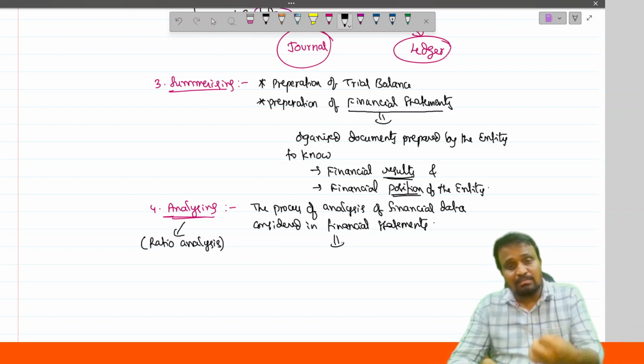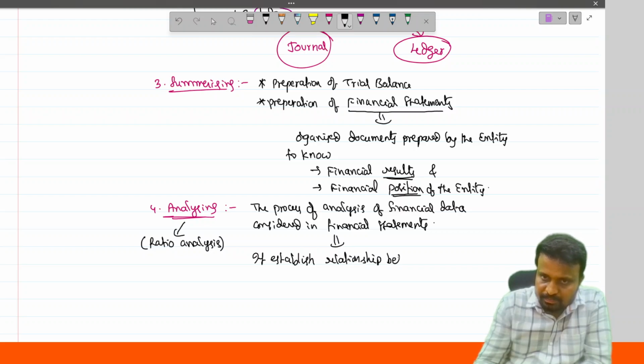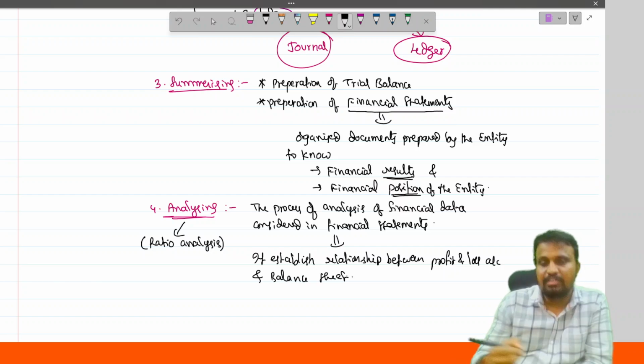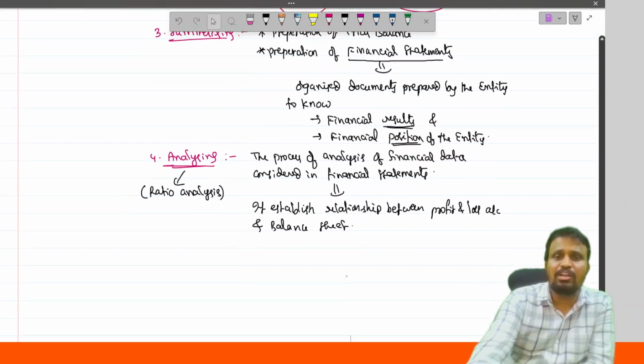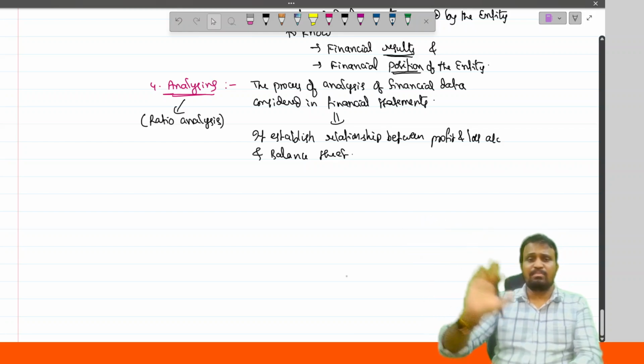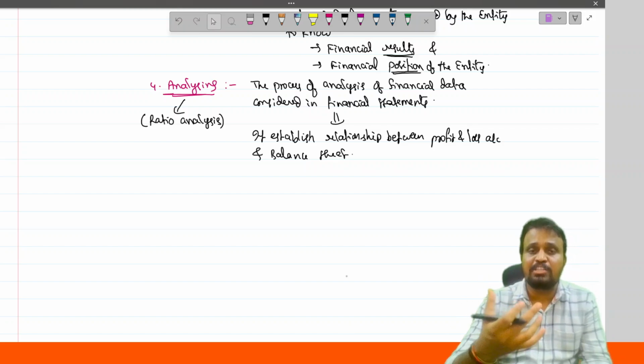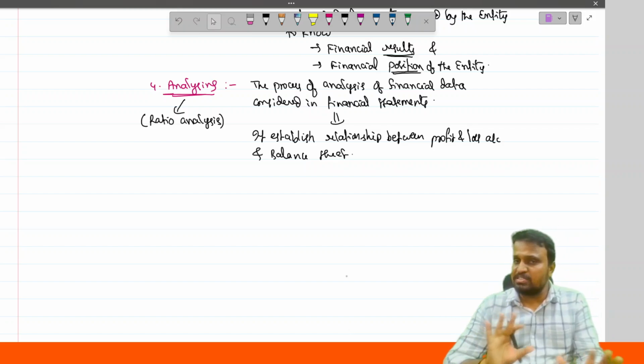Ratio analysis establishes a relationship between the profit and loss account and the balance sheet. How, sir? For example, the asset turnover ratio: we consider assets from the balance sheet and the turnover from the profit and loss statement. By establishing the relationship in terms of ratios, we analyze the financial statements.